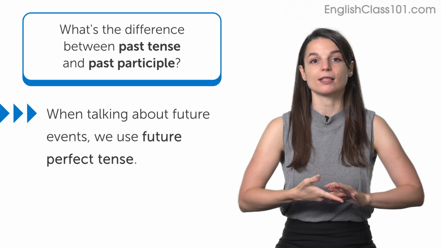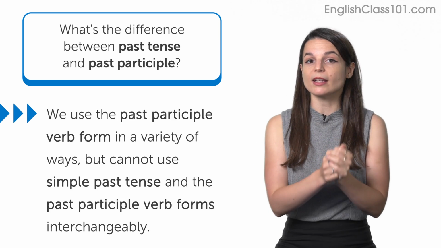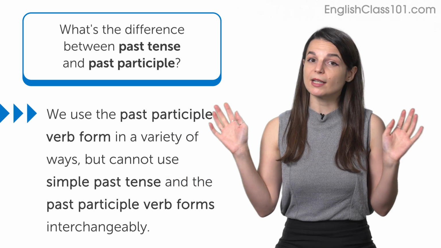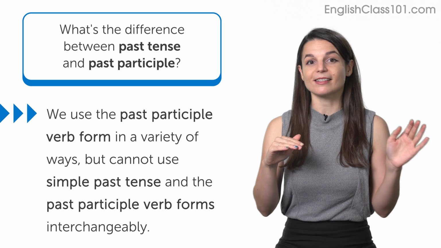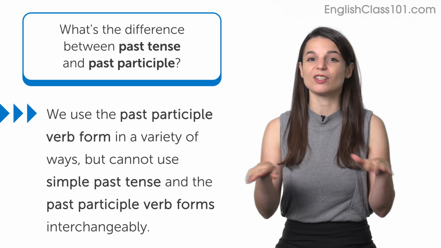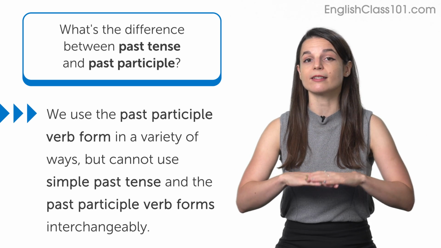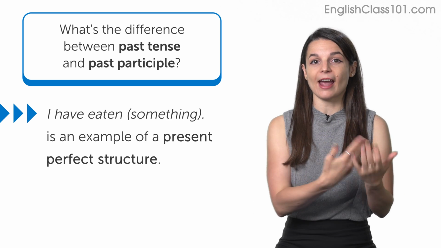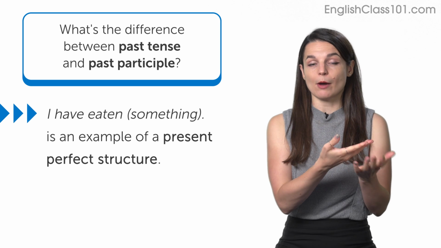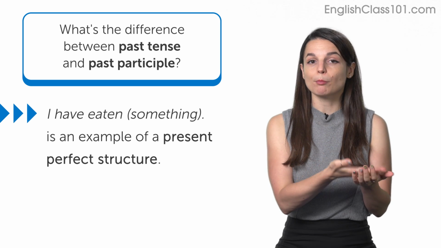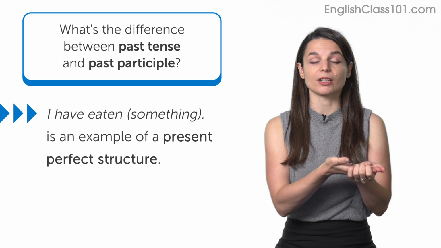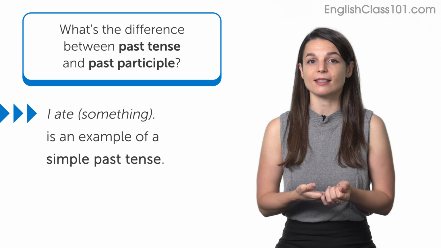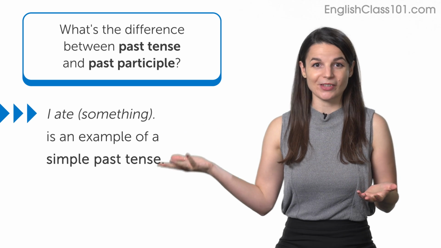with future perfect tense. So we use the past participle verb form in a variety of different constructions, but we cannot use simple past tense and the past participle verb forms interchangeably. They have different functions and different uses. So earlier I gave the example of I have eaten something, right? That would be an example of a present perfect sentence or a present perfect structure. If I wanted to express a similar idea in simple past tense, I would say I ate something, right?